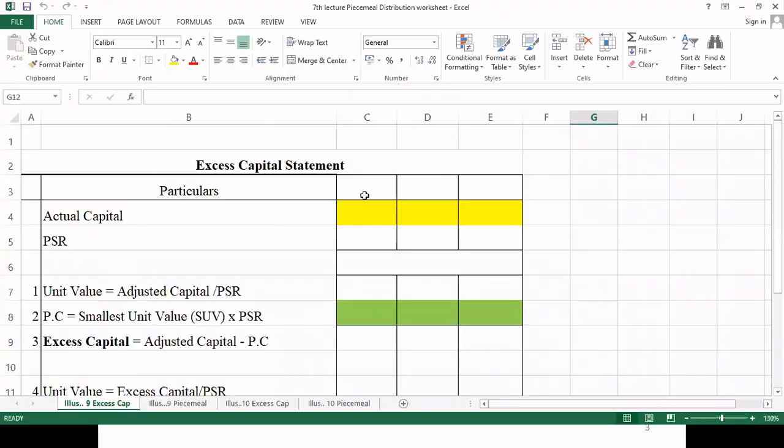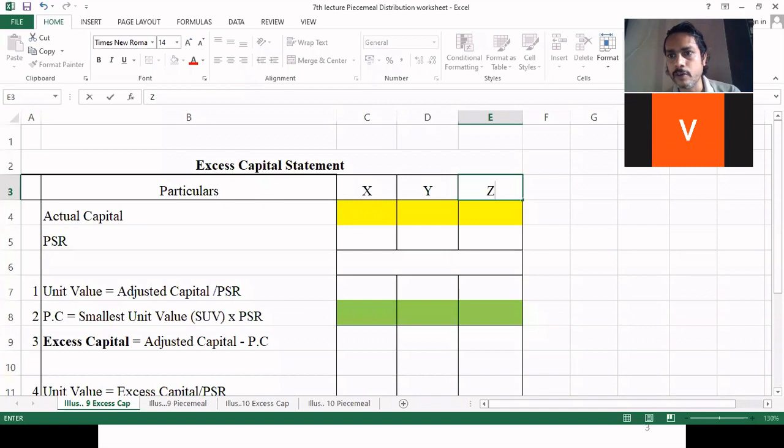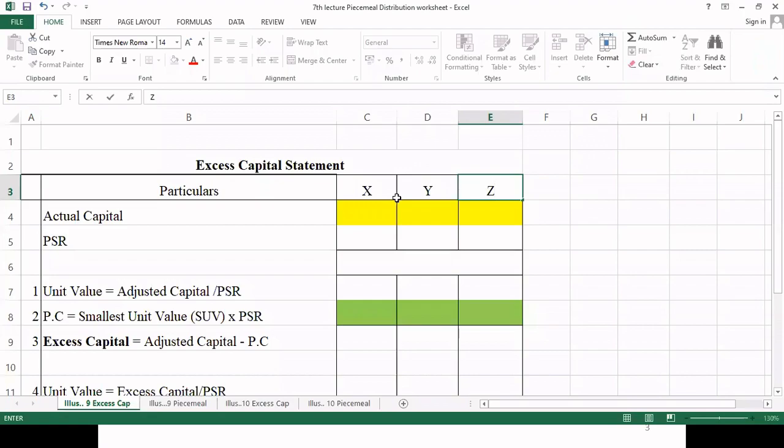This is a worksheet. So first of all, we are going to make excess capital. We have partners X, Y, and Z. And if we talk about any general reserve or additional adjustment given to us in the capital account, we don't have anything. So straight away we will consider actual capital as individual, so actual capital will be treated as adjusted capital. So let's see the individual capital, 40,000,